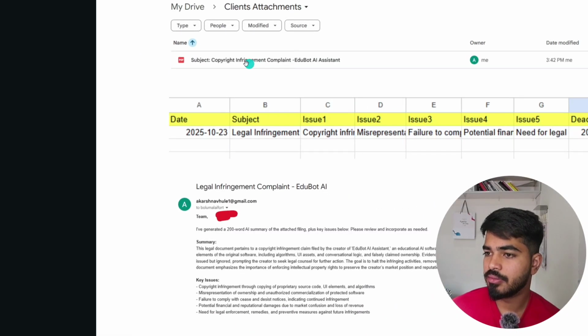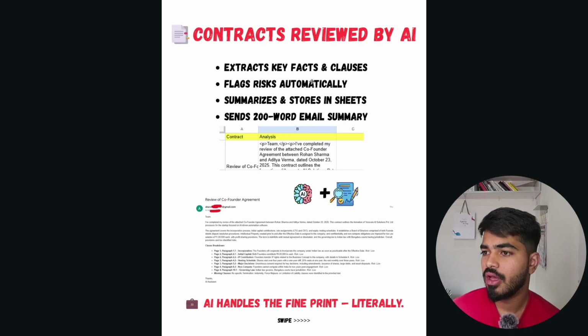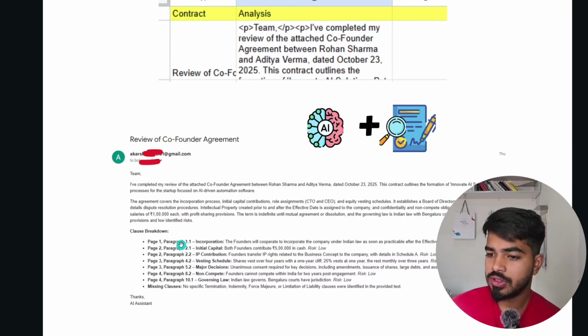And also the main PDF will be stored in the drive automatically, and it will review the contracts sent to your team with a proper clause breakdown. As you can see, for each page and each paragraph, the applicable clause is mentioned over here.